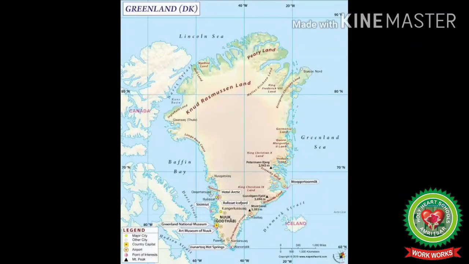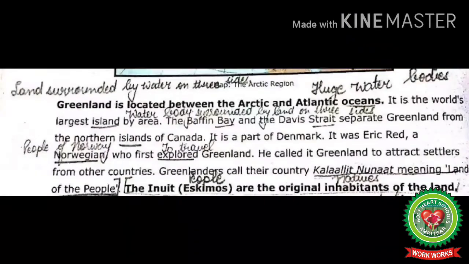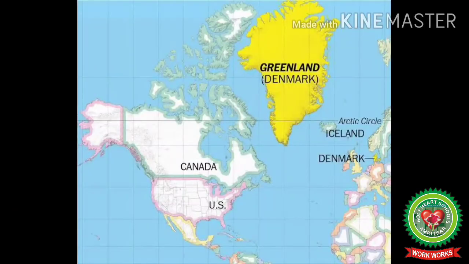From this map, it is clear that Baffin Bay and Davis Strait are two water bodies which are separating Greenland from the islands of northern Canada. It is a part of Denmark. Students, Greenland has its own local government, but it is part of Denmark.